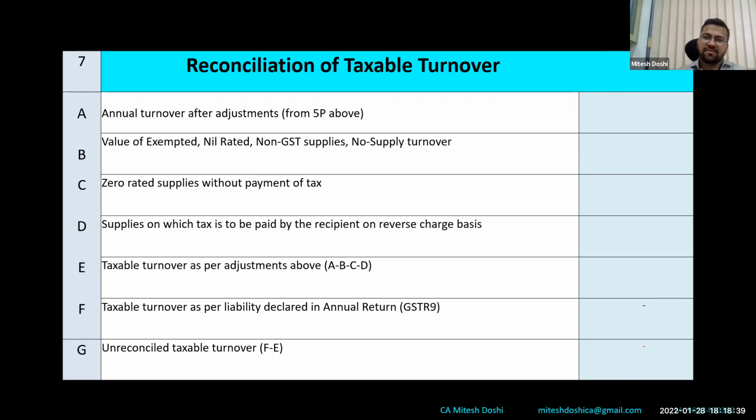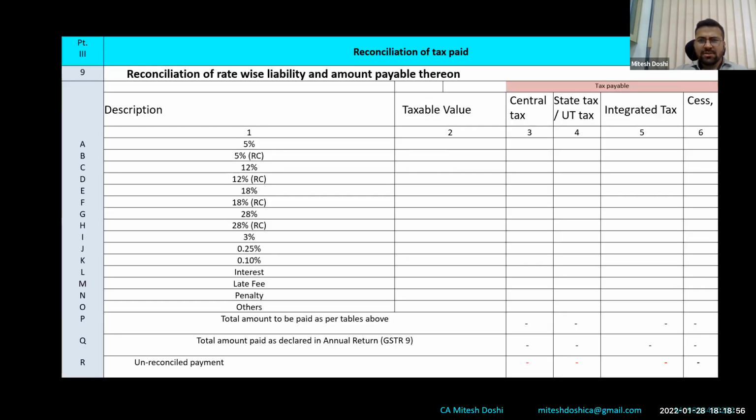Then there are the supplies on which GST is payable under RCM by the recipient. So if I am supplying any service, say GTA service or a legal service, being an advocate, then the opposite person has to pay under RCM. So that turnover has to be disclosed here. If I am registered, I need to file it here. Going ahead, if there is any unreconciled turnover, that has to be disclosed in table 8. And this is table 9 basically.